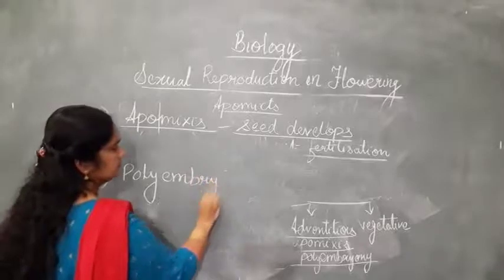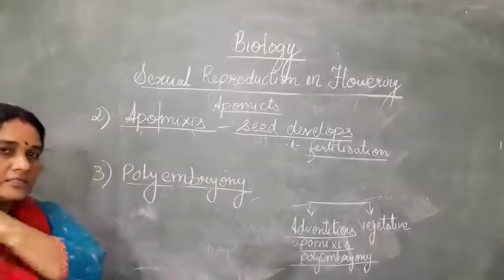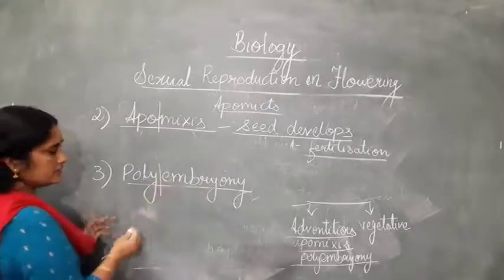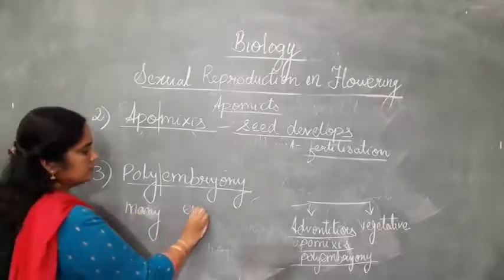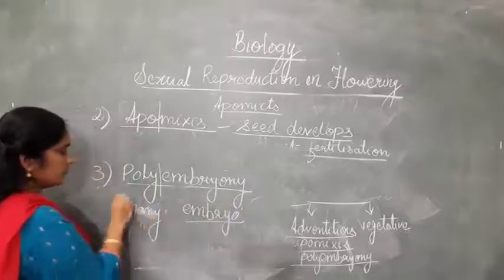Polyembryony is a reproductive mechanism found in plants. Poly means many, and embryony means embryos. That means more than one embryo is formed.